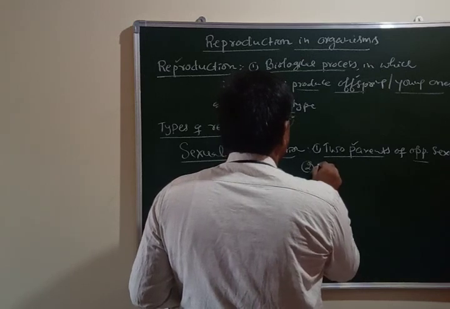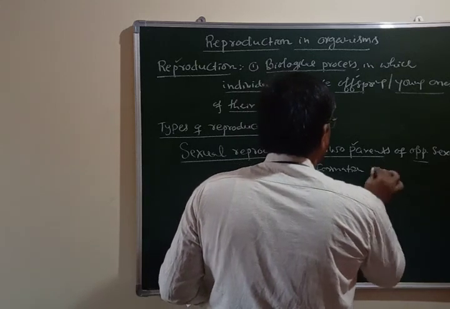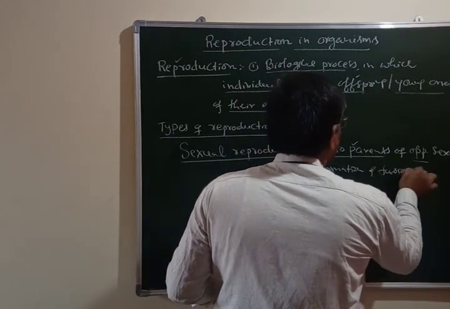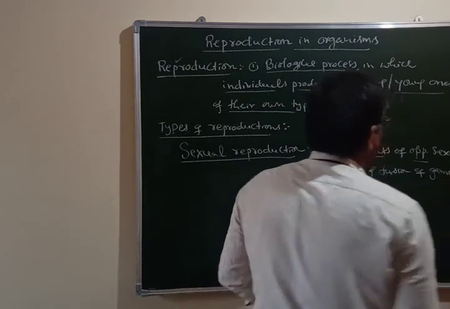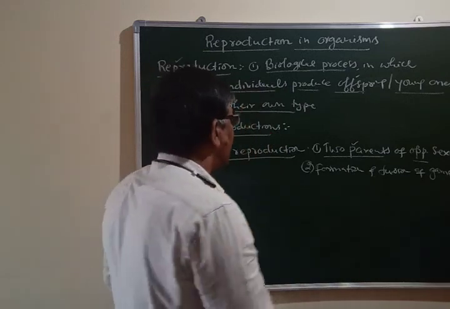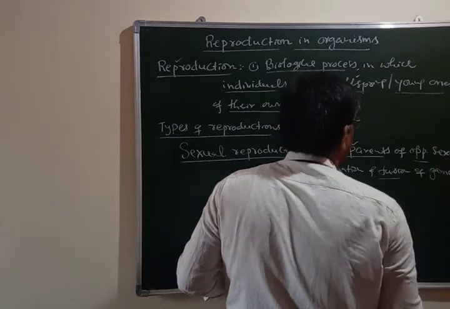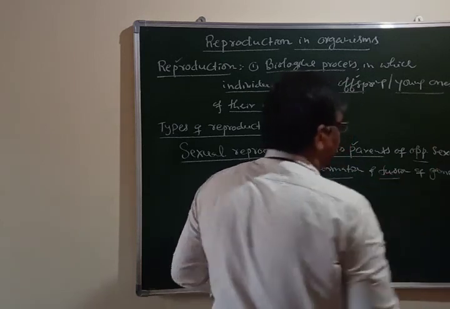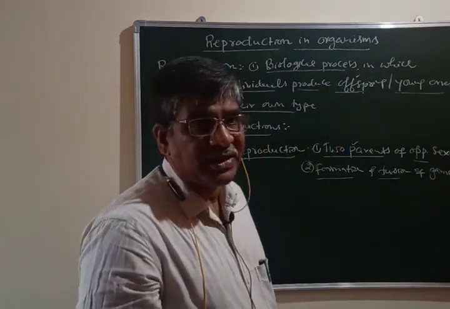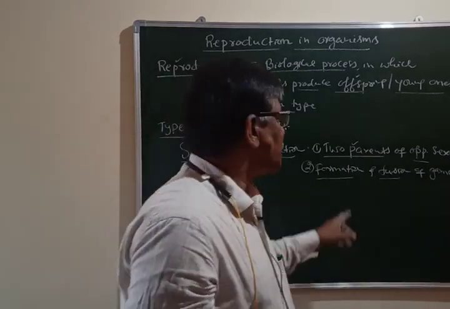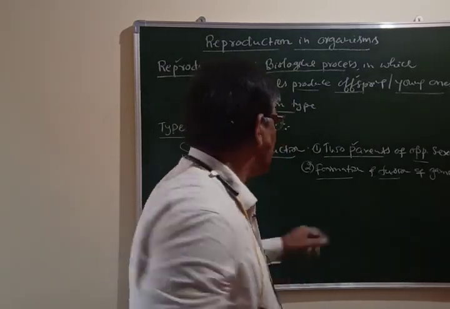Second one is, there is a formation and fusion of gametes. Gametes will form, sex cells will form and they will fuse, opposite gametes, male gamete and female gamete. They form and they fuse. Okay, and when there is a fusion of gametes it results in the formation of a unicellular structure known as zygote. That zygote later develops into a new individual. Okay, ಈ ರೀತಿ formation ಆಗುತ್ತೆ.